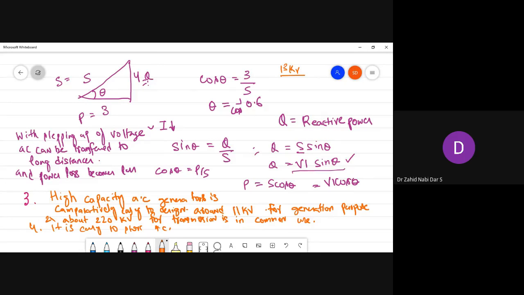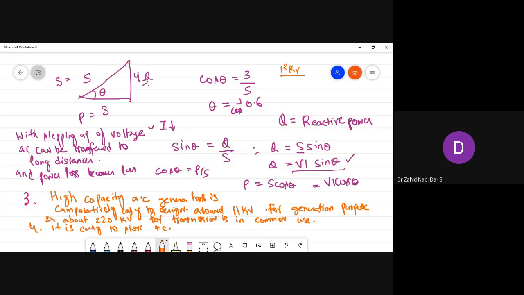Now one more thing: what is an alternating quantity? If somebody asks you to define an alternating quantity, how do you say it? Basically, it's a quantity which undergoes variation in its instantaneous values, in magnitude as well as direction, with respect to some zero reference.